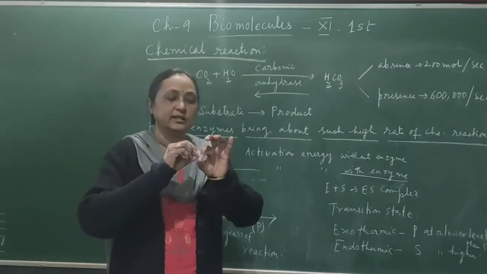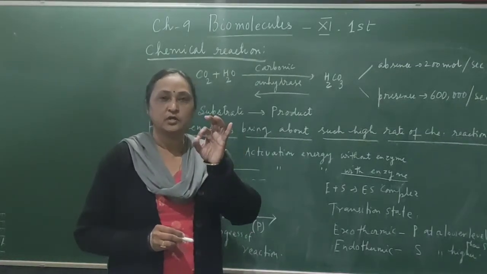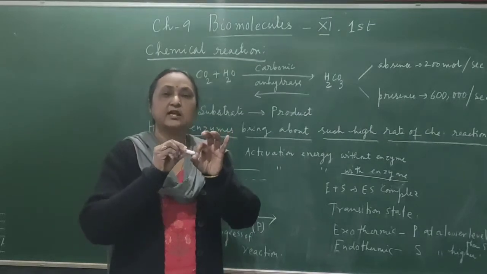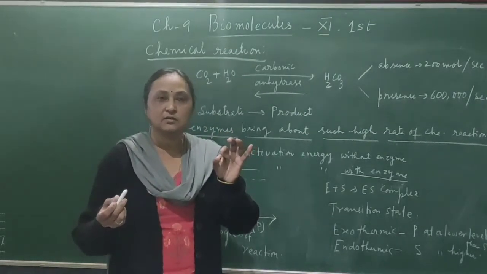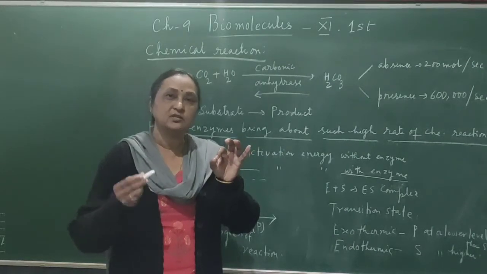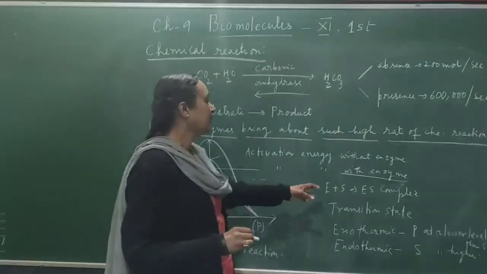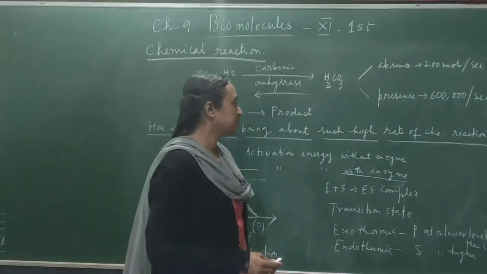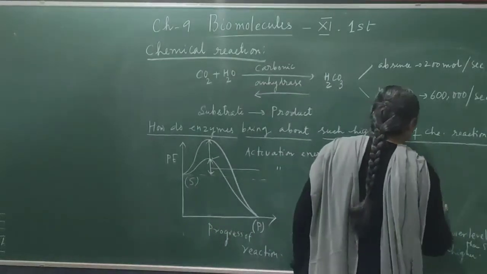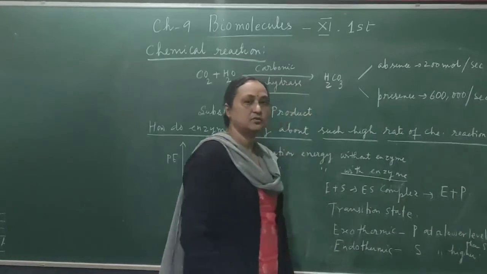This coiling makes specific pockets, and in the cavity of the pocket a specific substrate can fit, because the substrate molecule also has its own structure. Okay, so a specific substrate can combine with specific enzymes, making the enzyme substrate complex. Then again the enzyme substrate complex breaks down to release the enzyme, and the product is produced.